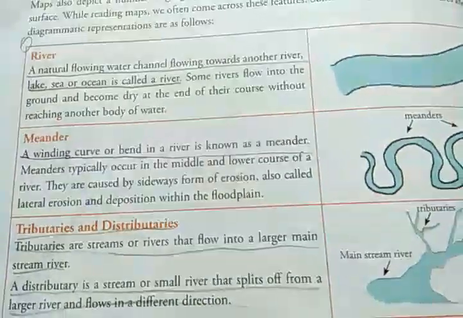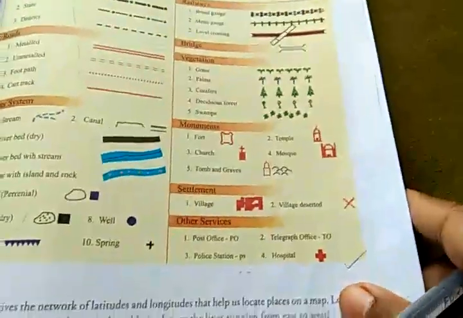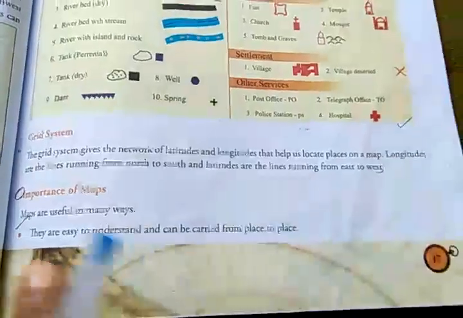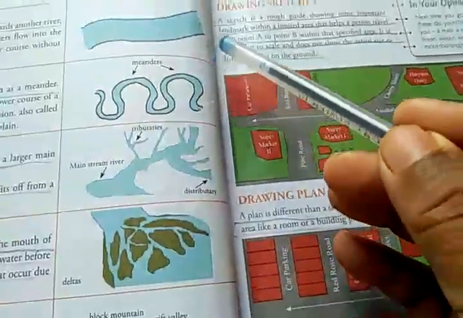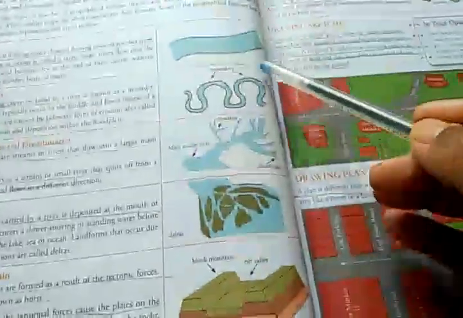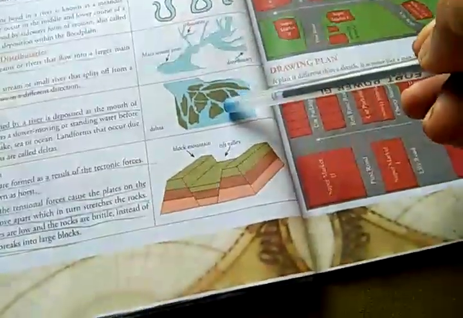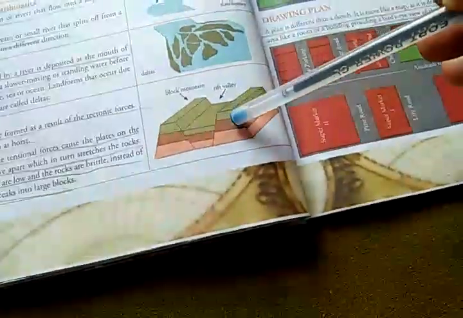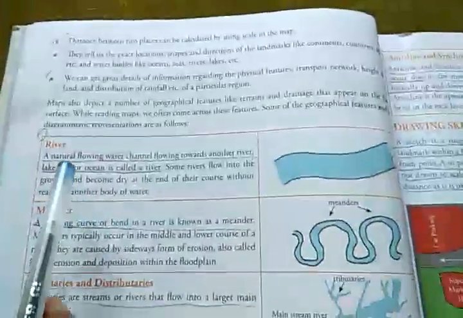In class 6 geography, in my previous video, I had explained to you about the conventional symbols, the grid system, and the importance of maps. I had asked you to draw the diagram of a river, a meander, tributaries and distributaries, deltas, and block mountains. I hope you have drawn these diagrams. If not, then today you draw them. So today let me explain to you what a river is.